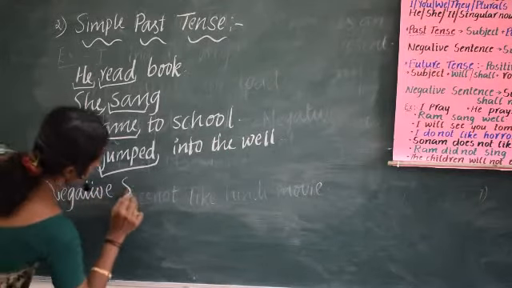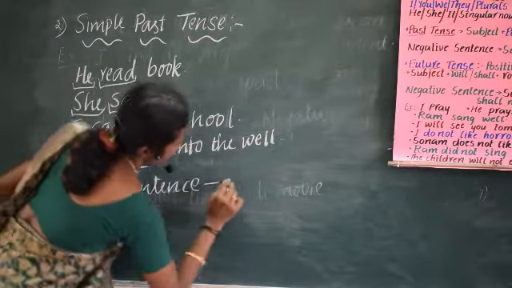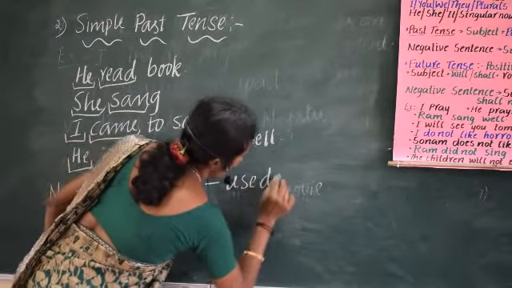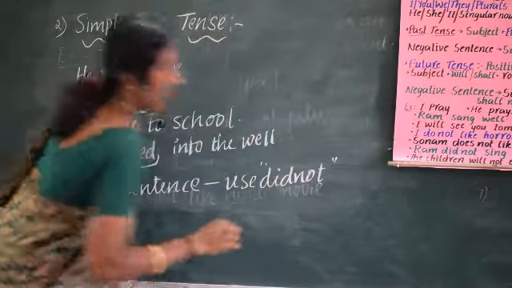Negative sentence, you must use did not. Now let us take some examples.